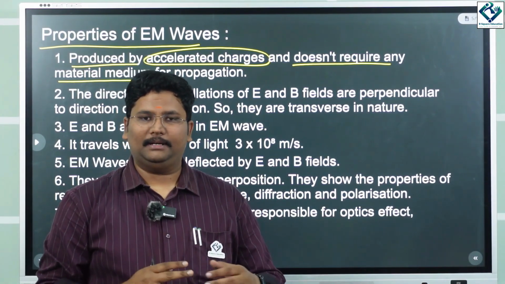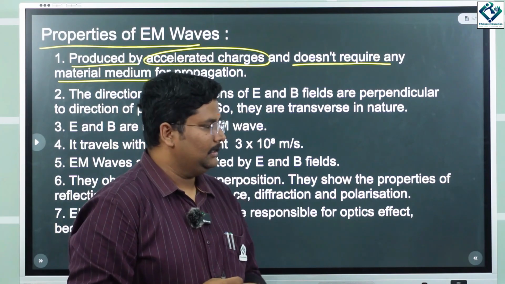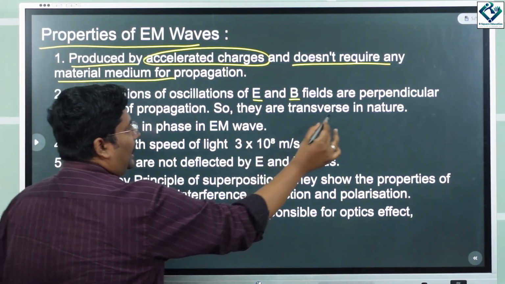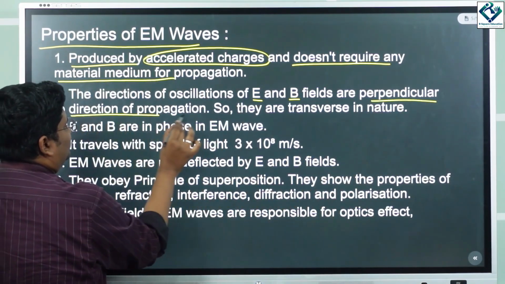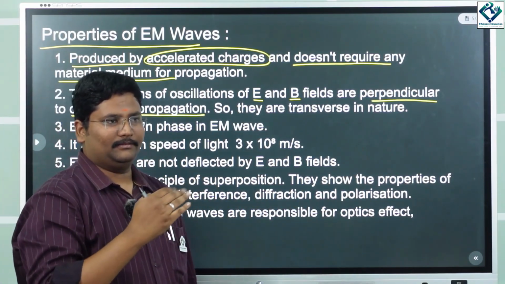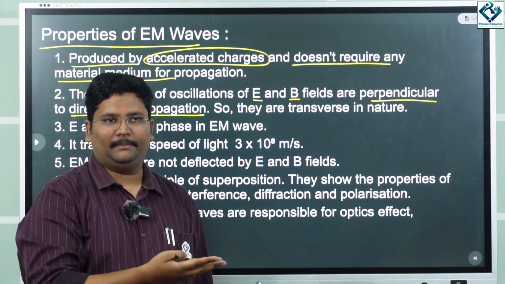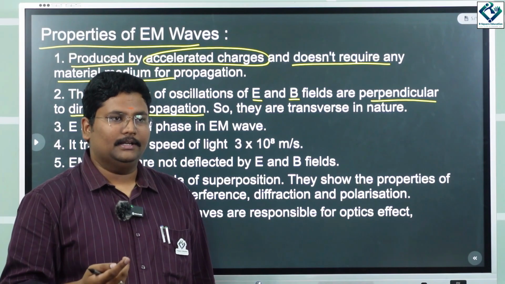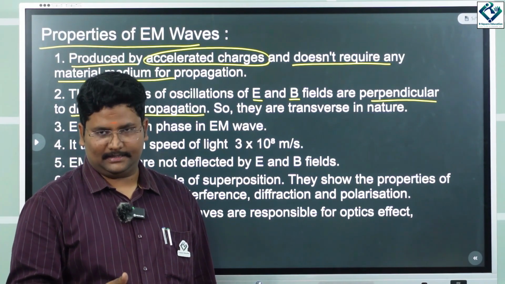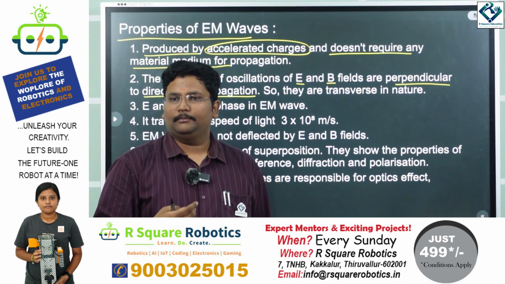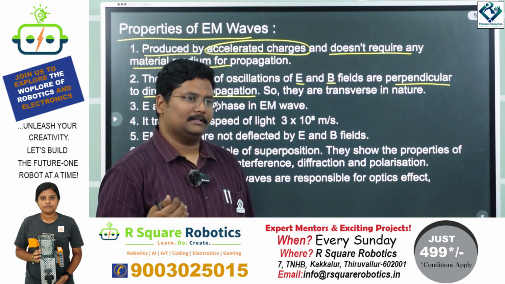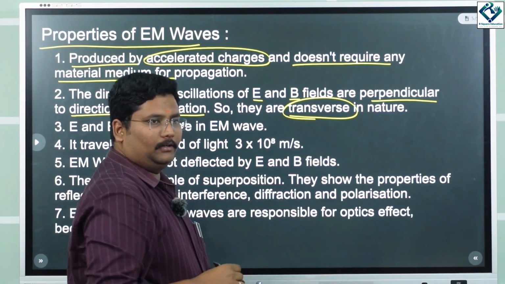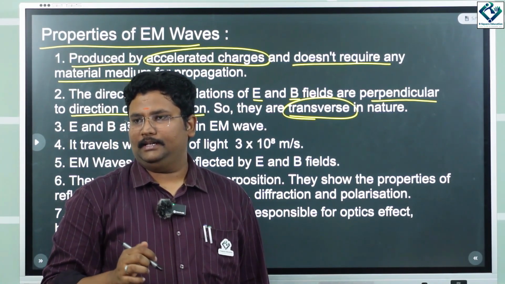So it doesn't require any material medium. It is not like sound. It's light. And the directions of oscillations of electric and magnetic fields are perpendicular to the direction of propagation, right? So if x and y are the directions of the electric and magnetic fields, then the z direction is along the direction of propagation. If a wave propagates like this, mutually perpendicular to both fields, we call those types of waves transverse. So electromagnetic waves are transverse in nature.